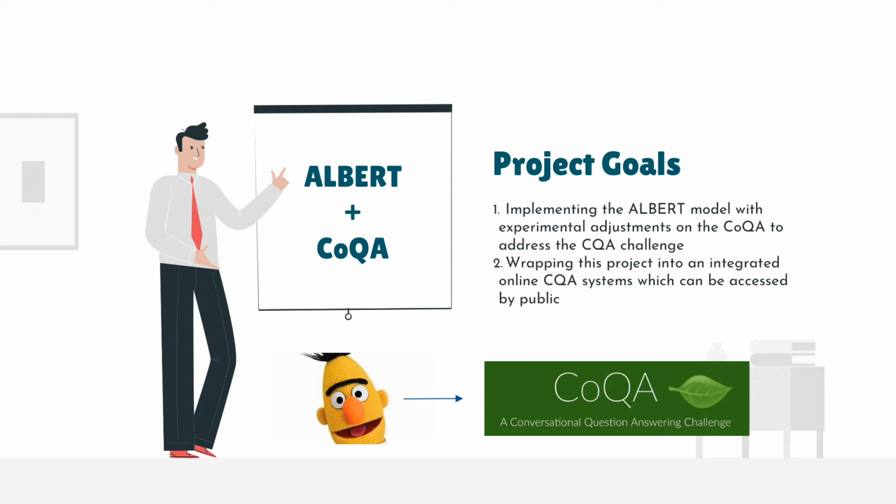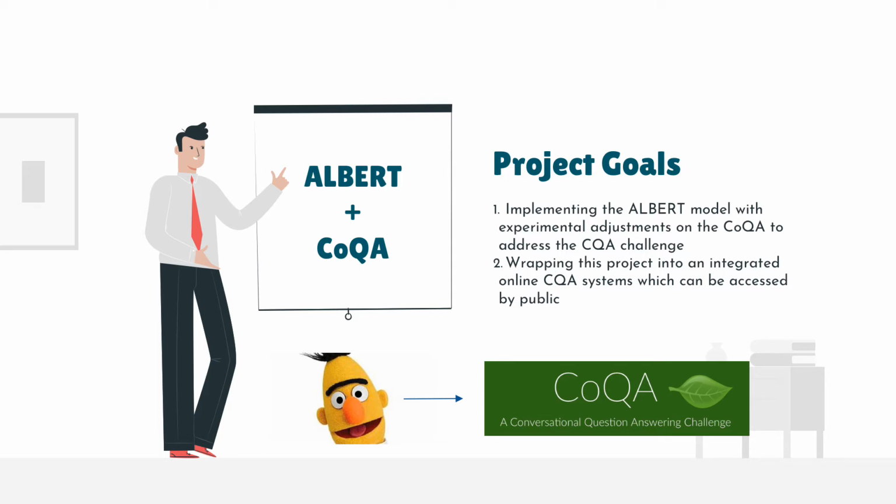ALBERT, which is a recently released model for the self-supervised learning of language representation, uses parameter reduction techniques to lower memory consumption and increase the training speed of BERT. ALBERT scales much better compared to the original BERT and can improve the performance of the downstream tasks.